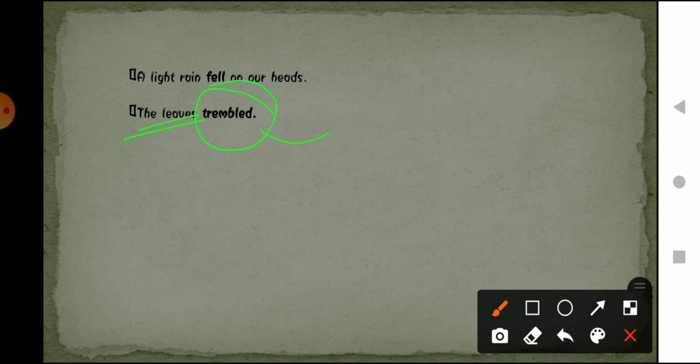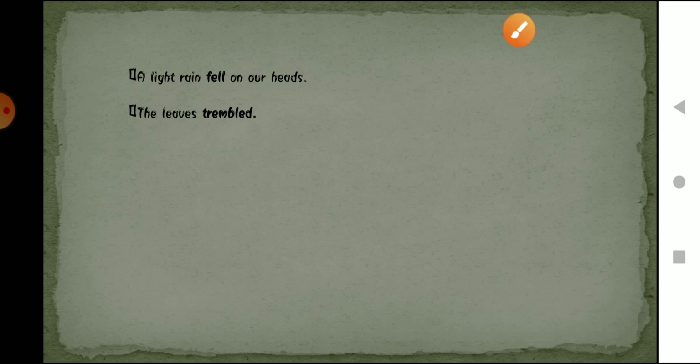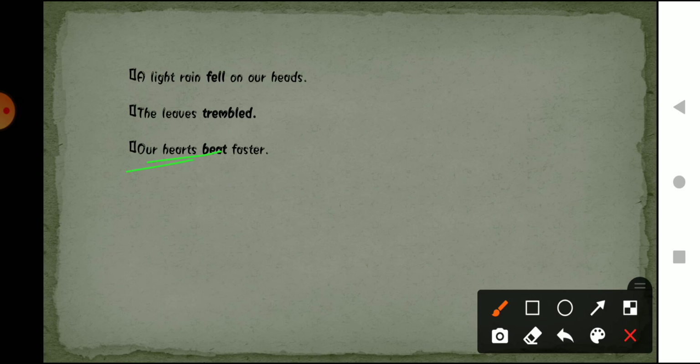That is trembled. So it is an action word, so it is a verb. Now the other one is, our heart beated faster. So in this sentence we are talking about our heart, right? And what is the action done by the heart? That is beating.